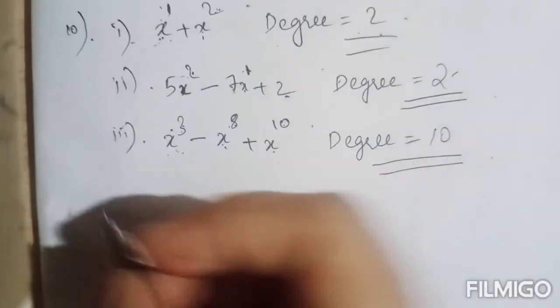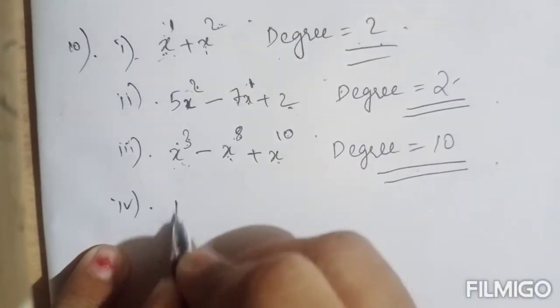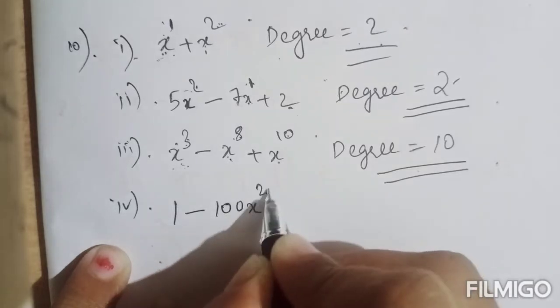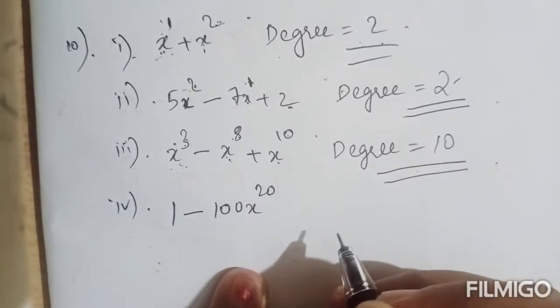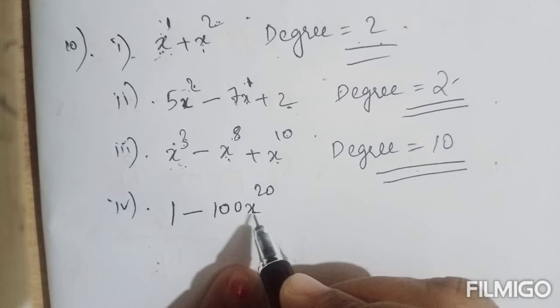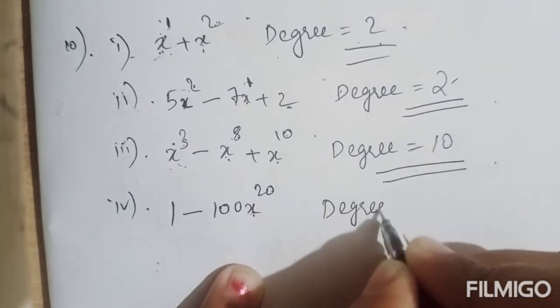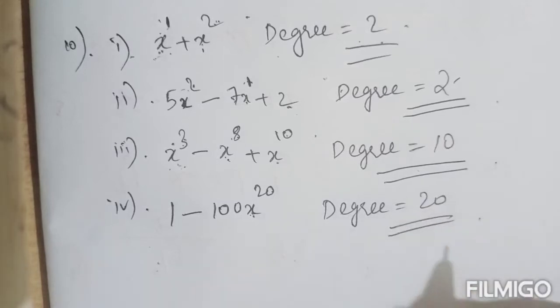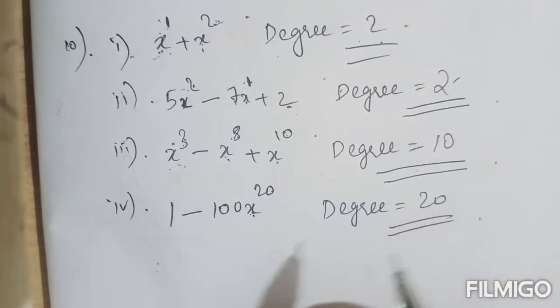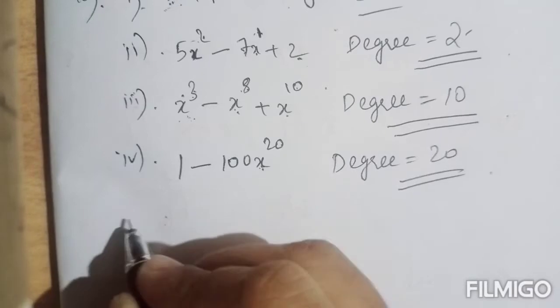Fourth one, 1 minus 100 x raised to the power 20. Here you can see only one variable is coming, its power is 20. So degree will be 20, the greatest power. Here it is 20.